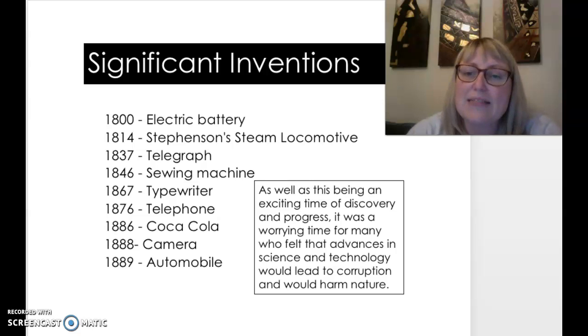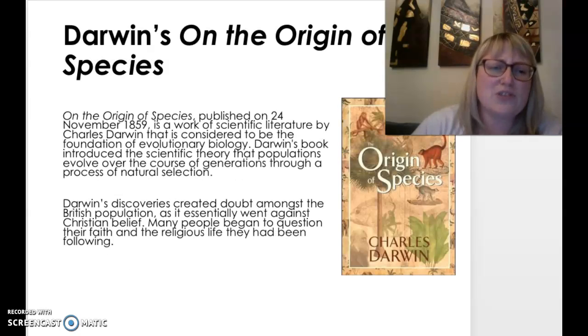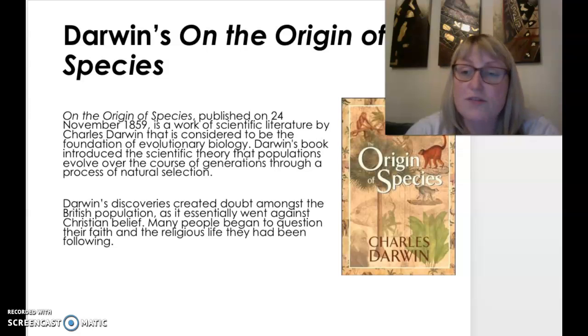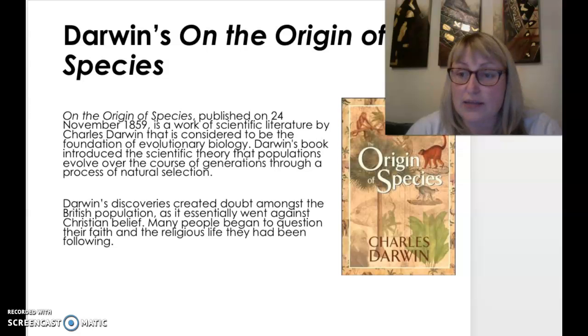As well as this being an exciting time of discovery and progress, it was a worrying time for many who felt that advances in science and technology would lead to corruption and would harm nature. And the other thing that's going to interest us here is this link to Darwin's Of the Origin of Species. You may have heard of this book before. It's when Charles Darwin, within this book, after doing a lot of scientific research on nature, he discovered evolution and how people and animals would change, and their biology, features and characteristics would change based on their surroundings.